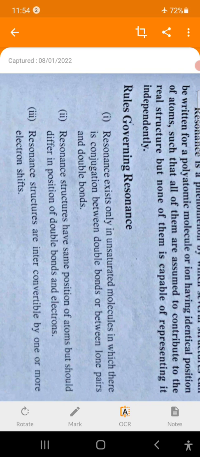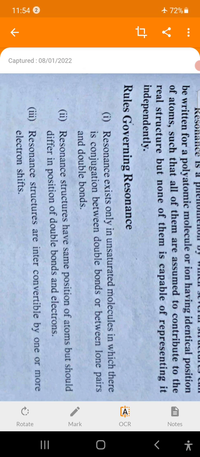The first rule for resonance is that the system must be conjugated. Second, resonance structures have the same position of atoms but should differ in the position of double bonds. Only the movement of pi bonds differs, therefore the atomic skeleton remains the same.